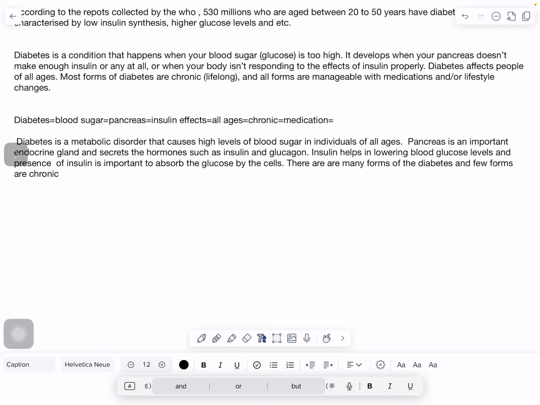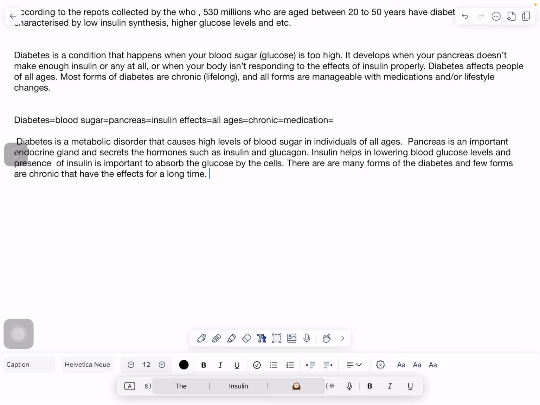Few forms are chronic. So this is enough. Or you can write few forms are chronic that have the effects for a long time. So you can write it.